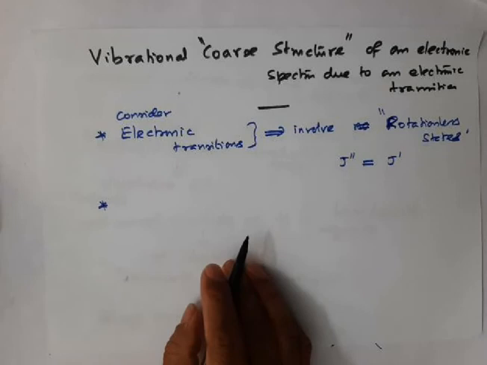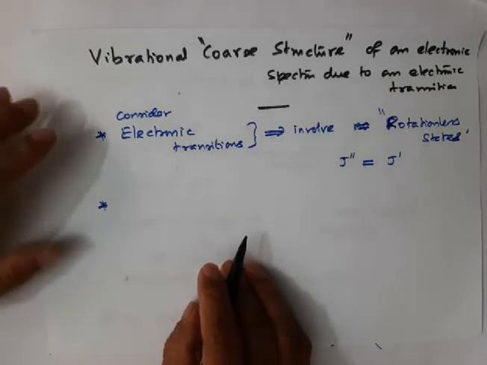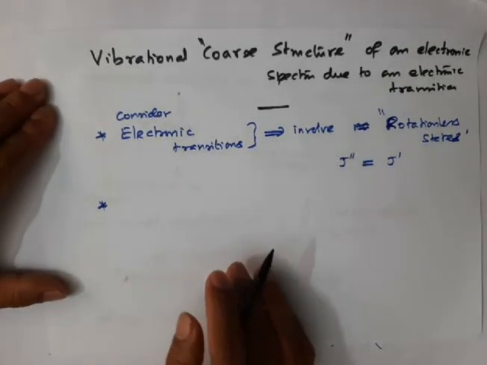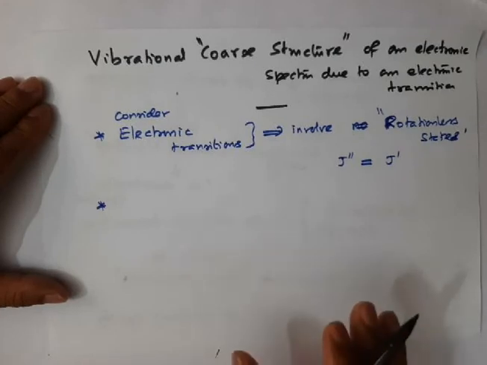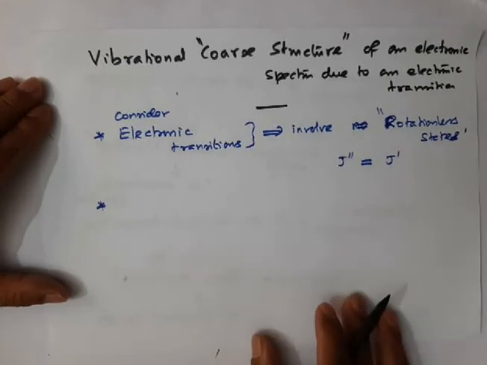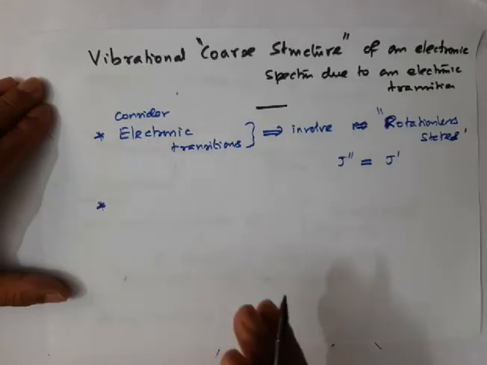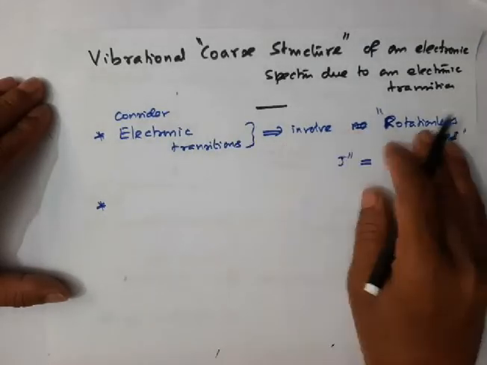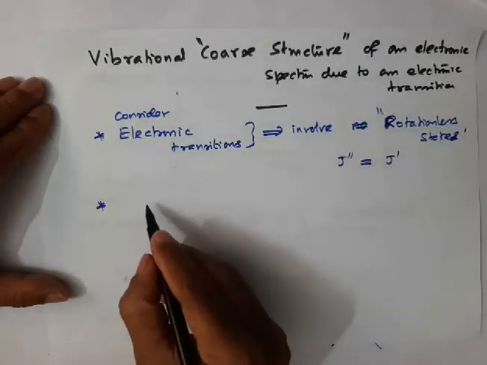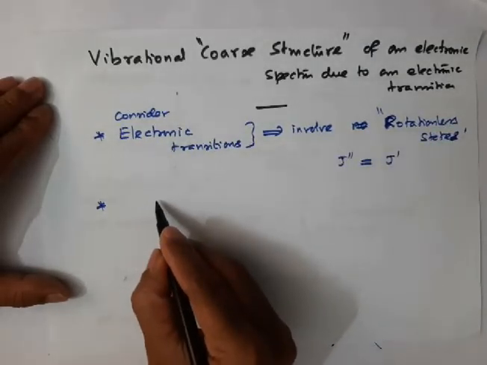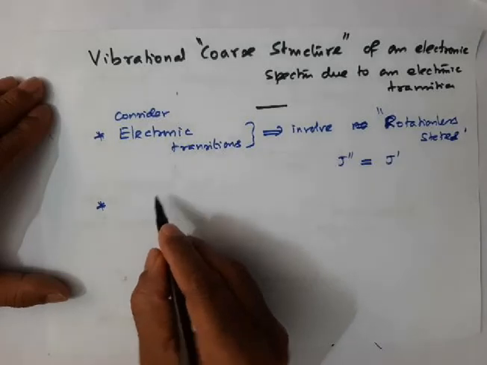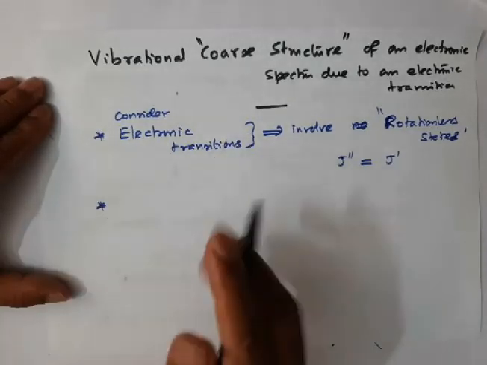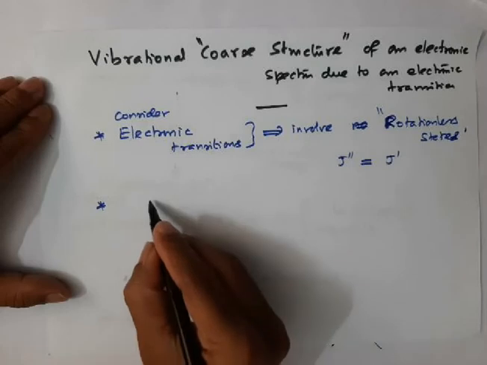Under this situation, using the Born-Oppenheimer approximation, we can write the nuclear part of the wave function as electronic and vibrational alone. Under this assumption, let us not worry about translation and other things. I'll consider only this.